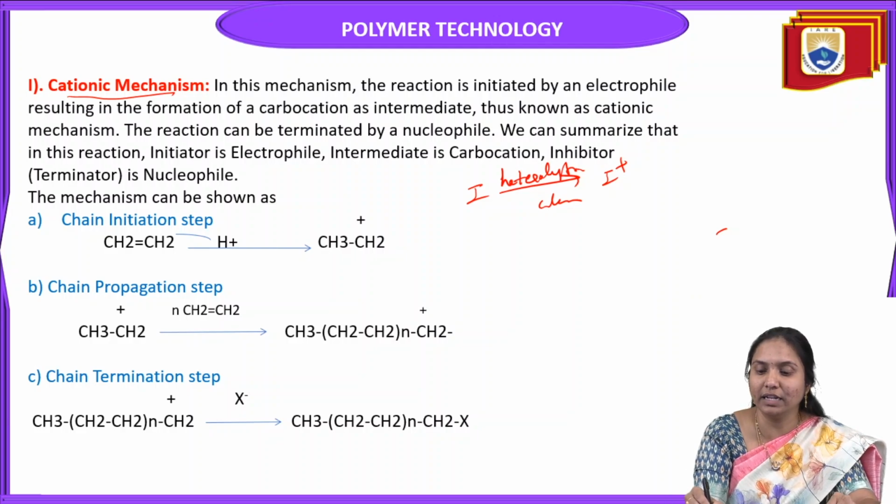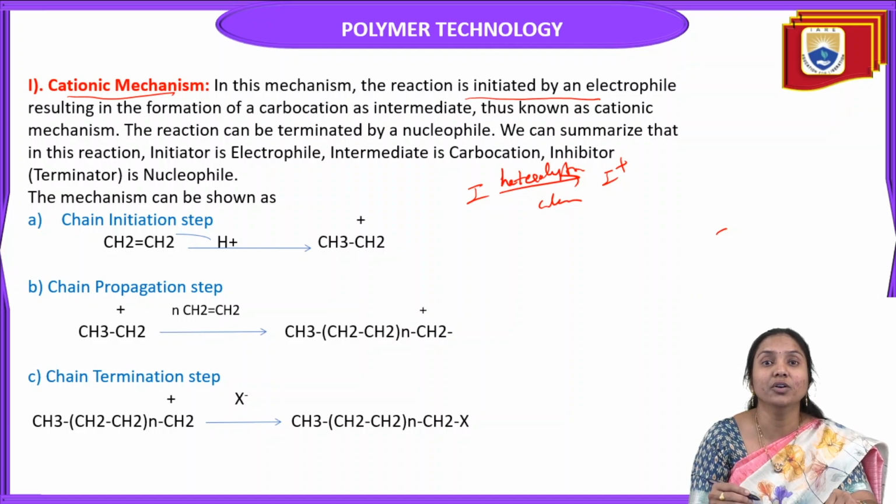In this mechanism, the reaction is initiated by an electrophile in the initiation step. Electrophile means electron deficient; generally these molecules have a positive charge.